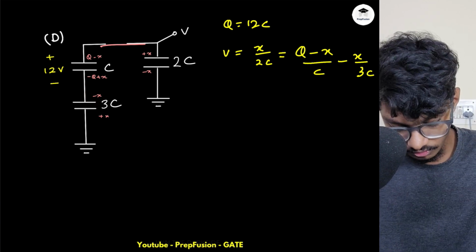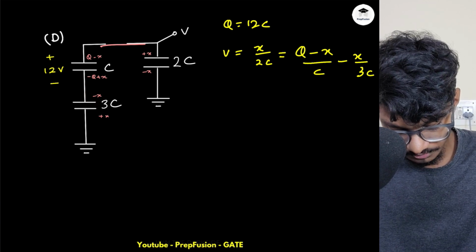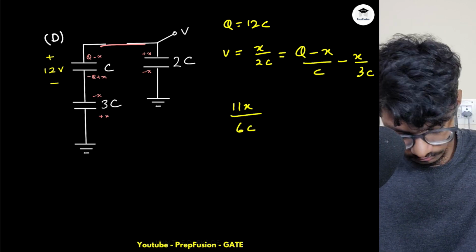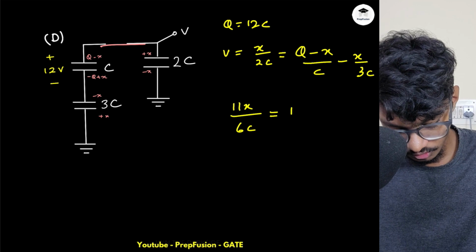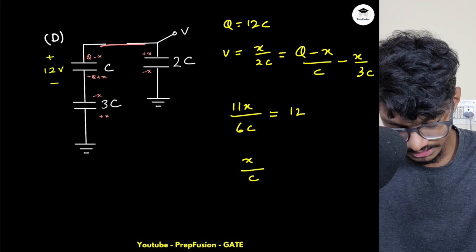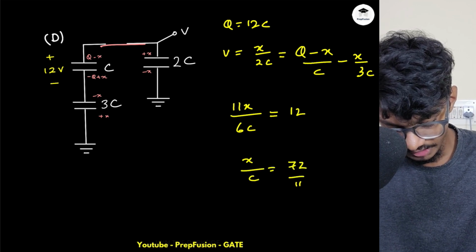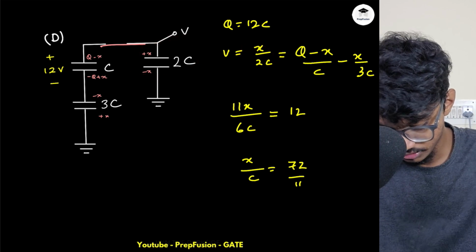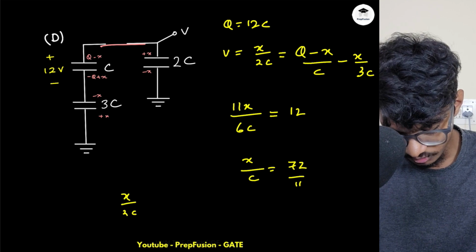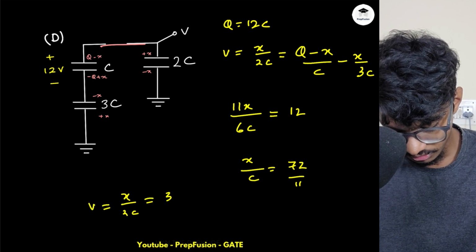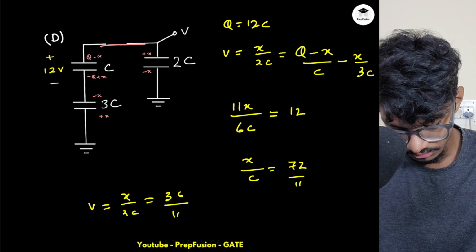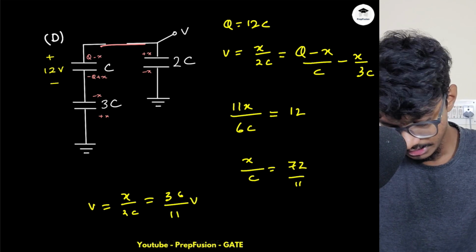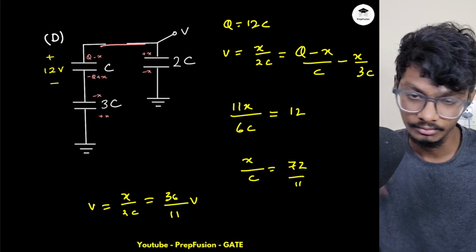That's why. So what is this equals to? This will be simply 11X divided by 6C equals to Q by C, which is 12 itself. So again X divided by C equals to 72 by 11, and I needed what is the voltage here? The voltage here is X divided by 2C. So it will be X divided by 2C equals to V equals to 36 divided by 11 volts. So this is basically my answer. This is basically my voltage, which I computed earlier as well.